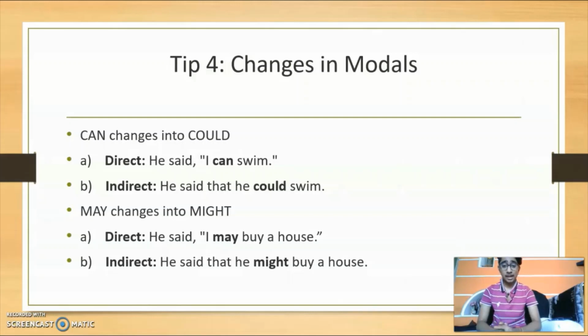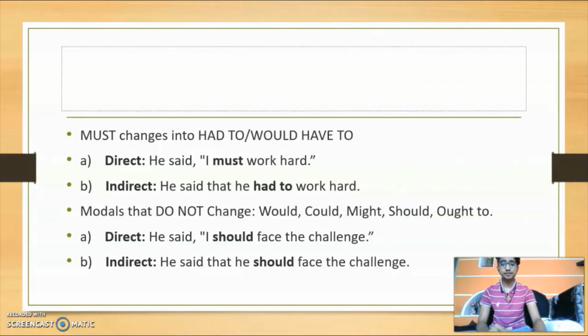Then may changes into might. So in direct speech, he said I may buy a house. So when you convert this into indirect speech, it will be like he said that he might buy a house. So may changes into might.